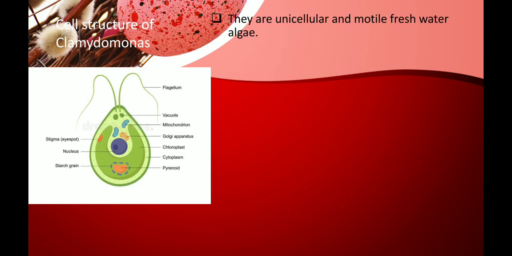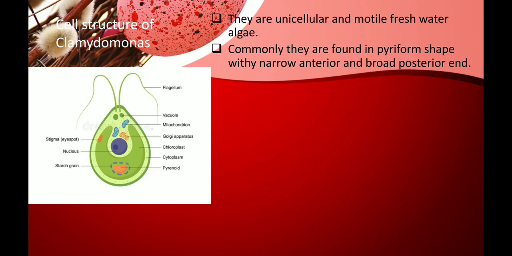I have said Chlamydomonas are unicellular and motile freshwater algae. Motile, we read about this in fungi. Motile means movement. So these Chlamydomonas are unicellular and they can move and they live in fresh water.